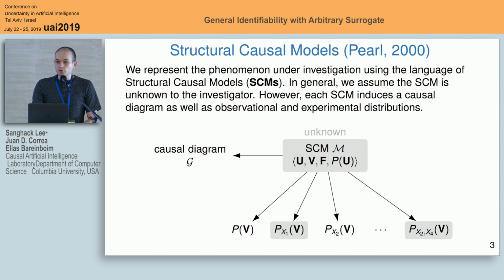The same kind of model also implies or induces a set of distributions, not only an observable distribution, such as P over all the variables in the set V, but also experimental distributions where different observed variables have been controlled. Here, this notation P sub x1 means that x1 has been controlled and that we are observing the set of variables V.